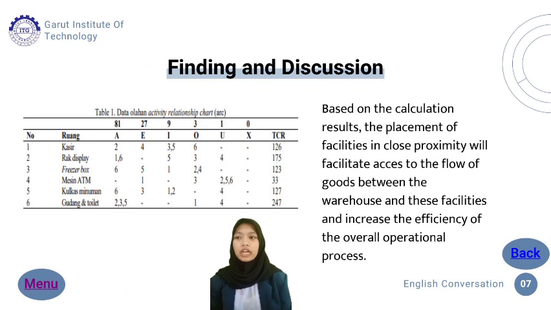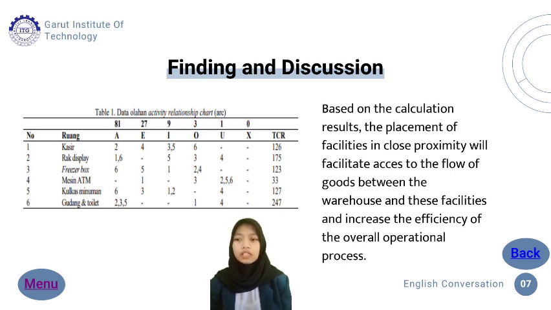Next, based on the calculation of the activity relationship chart at the Prima Freshmart Store, the warehouse is the priority as the first facility built. Therefore, it is important to place other facilities that have a high A value adjacent to the warehouse so that they can mutually adjust and support the operational process. Furthermore, based on the value of A to the warehouse, the cell phone display, freezer box, and beverage refrigerator also need to be placed adjacent to the warehouse.